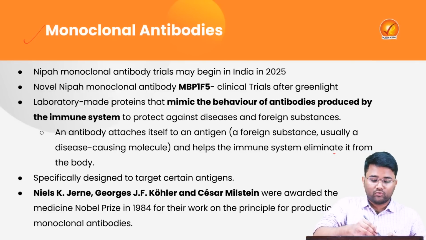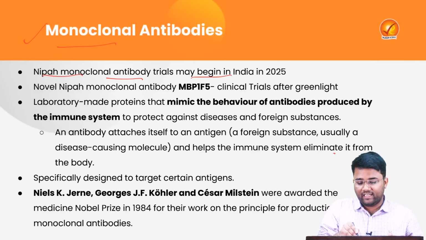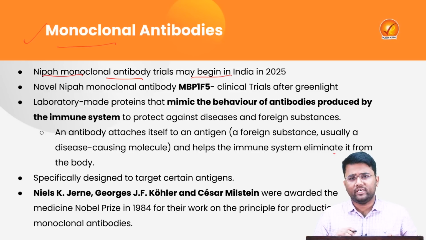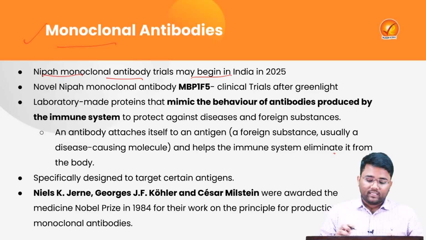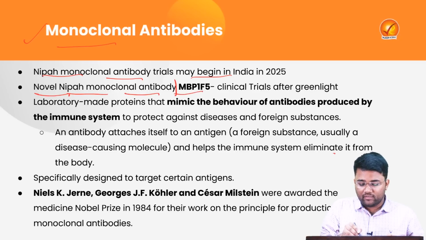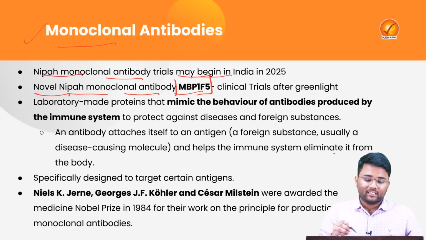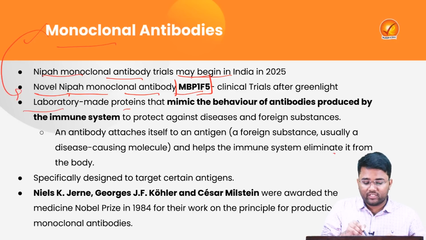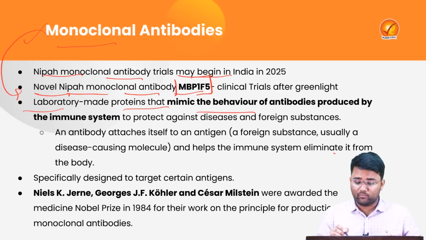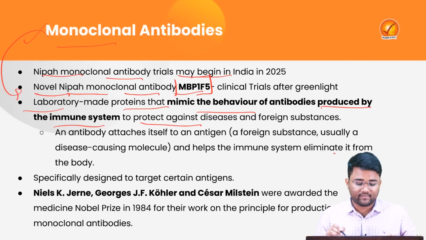Next is monoclonal antibody. The context of this topic is that the Nipah monoclonal antibody trial may begin in India by May 2025. This novel Nipah monoclonal antibody named MBP1F5 may begin clinical or human trials after it gets the green light from the drug regulators of India. Monoclonal antibodies are laboratory-made proteins that mimic the behavior of antibodies produced by the immune system to protect against disease and foreign substances.